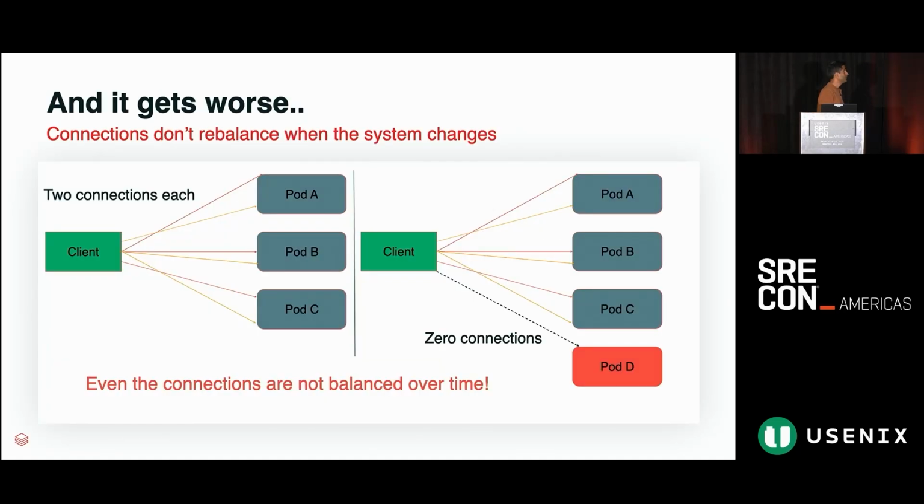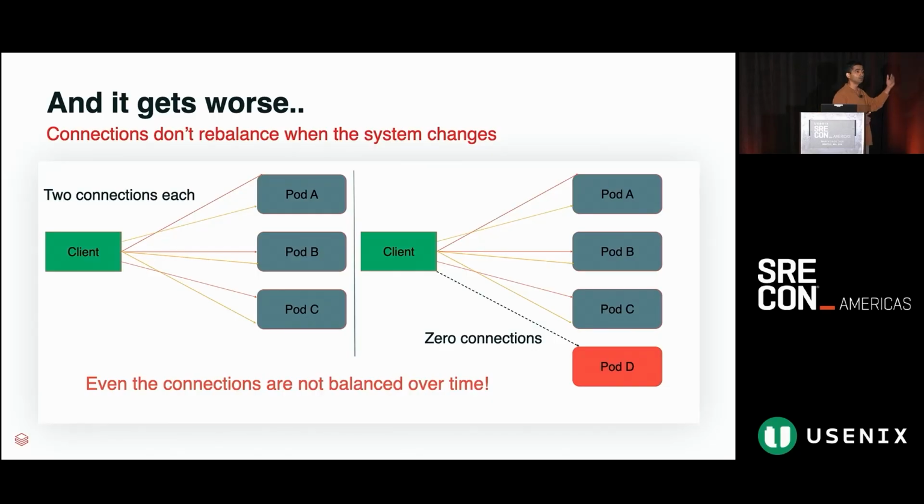And it gets worse, right? So the diagram I have here is very poorly drawn. We have a client, it has two connections to each individual pod, right? So now, what happens, let's say your pod A, if you believe my service is in stress, you're gonna go add another pod. But the moment you add a pod, it does not move the connections. Connections stick to the pods which they already are, right? So you added another resource to the system, but it does not actually help you mitigate an issue that you are probably facing at that time. And over the time, it's gonna get worse.